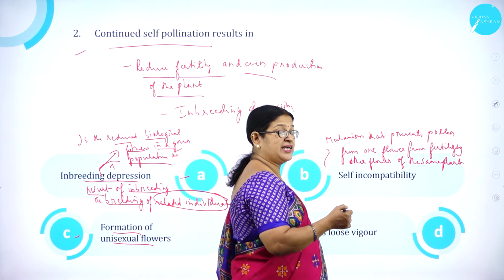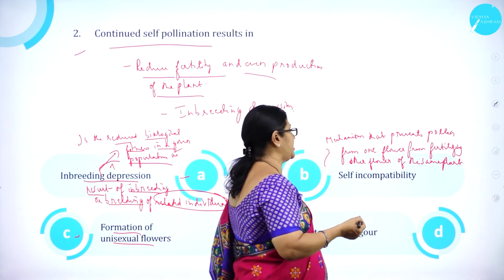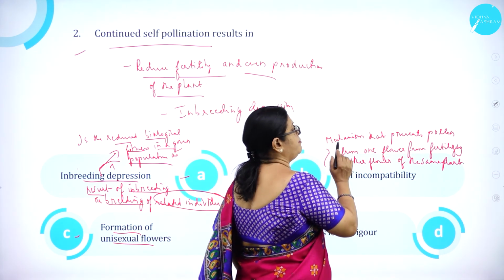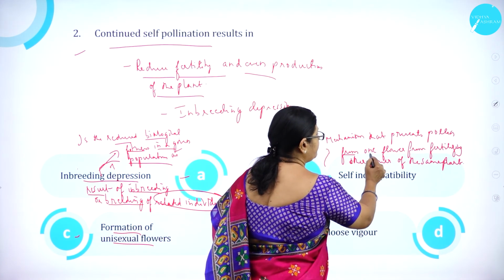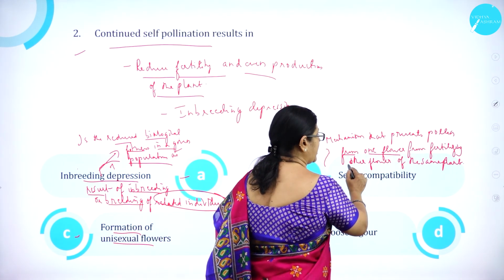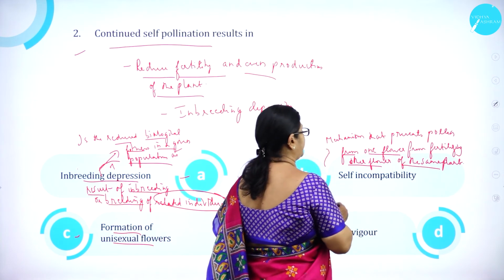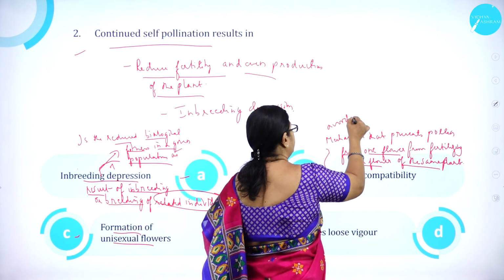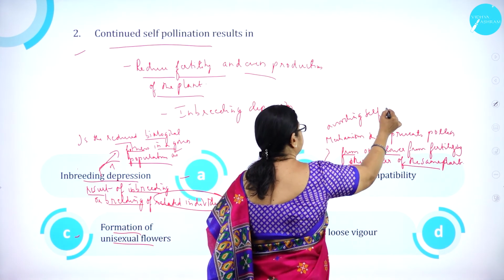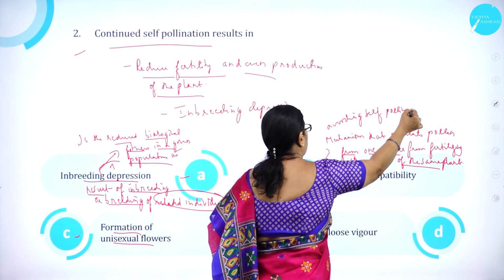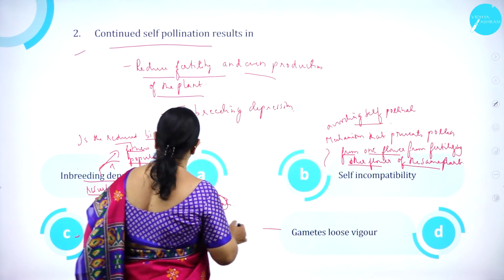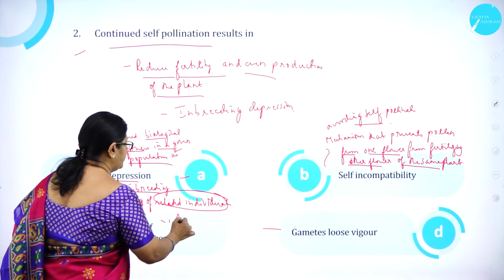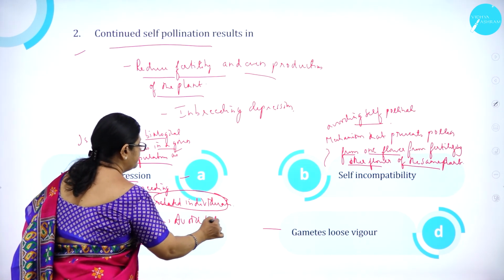self-incompatibility. Compatibility, adjustment. Self-incompatibility, not adjusting. Mechanism that prevents. So what is self-incompatibility? Mechanism that prevents pollen from one flower from fertilizing the other flower of the same plant. So it is like avoiding what? Self-pollination. Then formation of unisexual flower is also one method to avoid self-pollination.